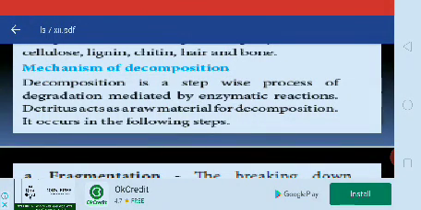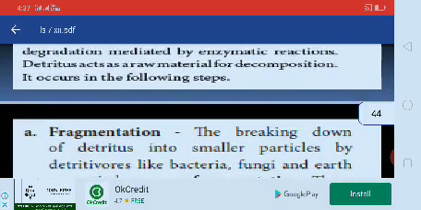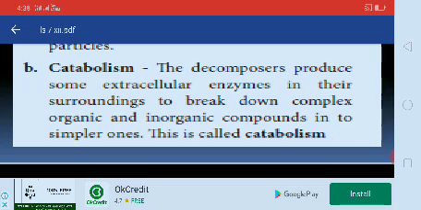Mechanism of decomposition. Here an enzymatic reaction occurs. Detritus acts as the raw material for decomposition, which occurs in the following steps. Fragmentation: the breakdown of detritus into small particles by detritivores like bacteria, fungus and earthworm is known as fragmentation. Then catabolism: the decomposers produce extracellular enzymes in the surroundings to break down the complex organic and inorganic compounds into small simple ones. This is called catabolism.